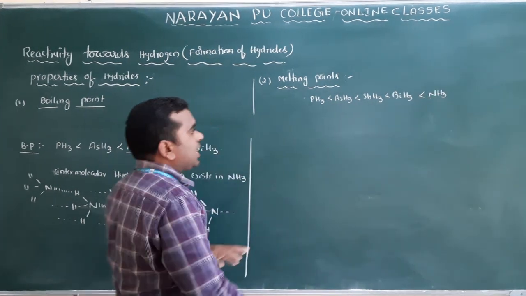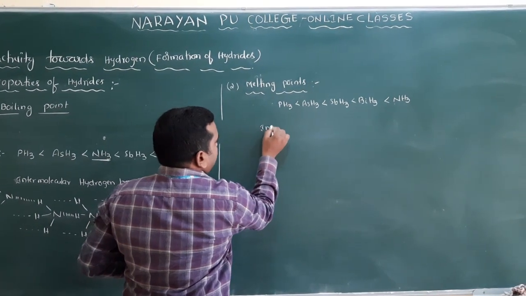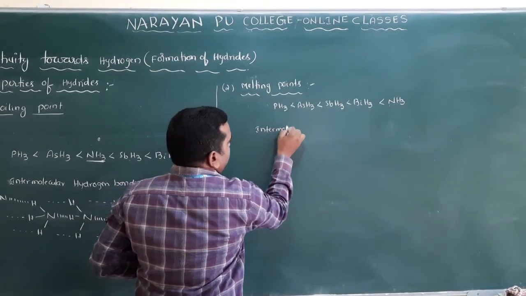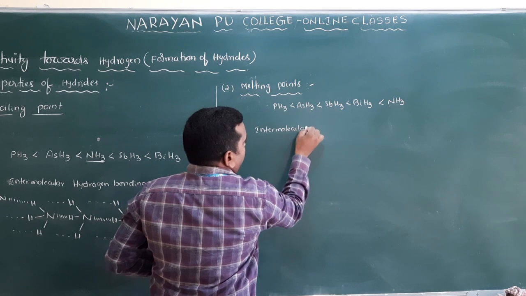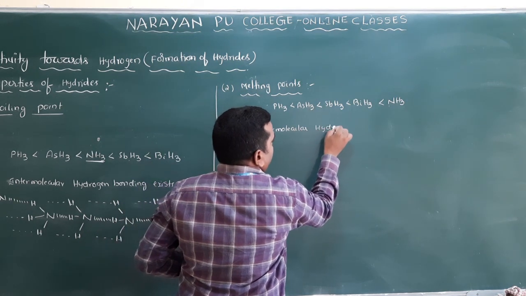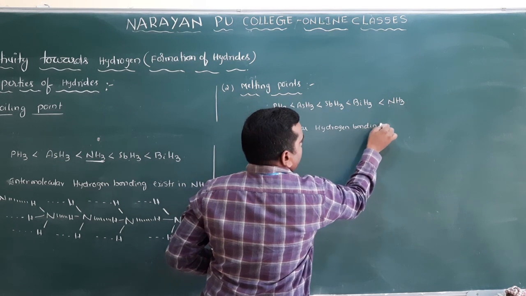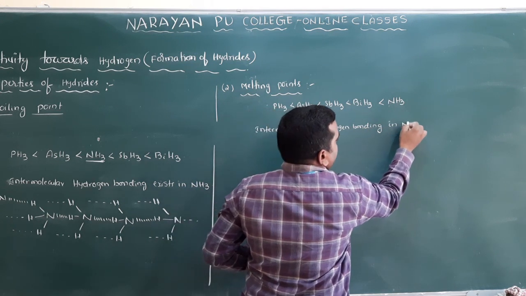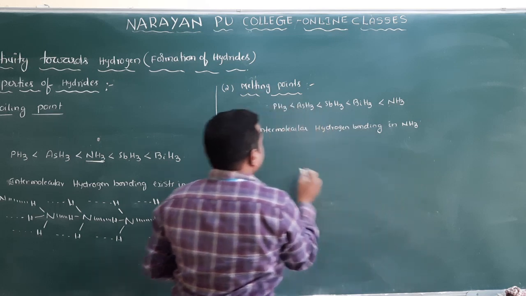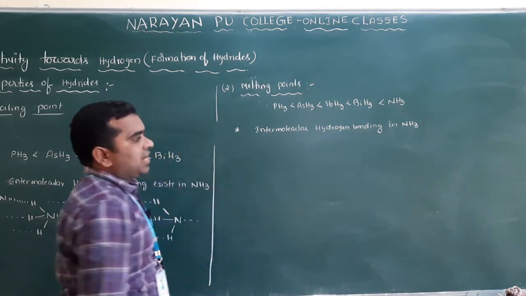Why? Because of intermolecular hydrogen bonding in NH3. That is the reason why NH3 has the highest melting point.